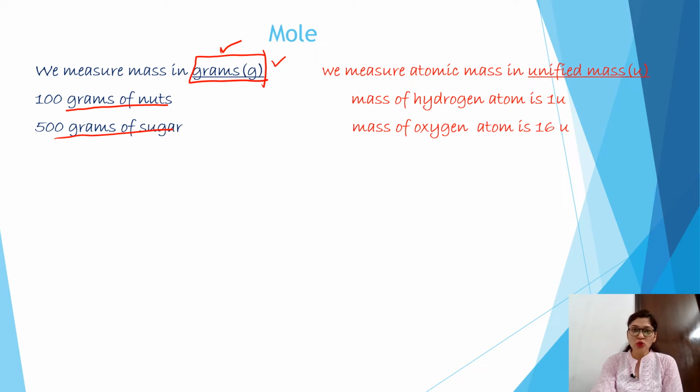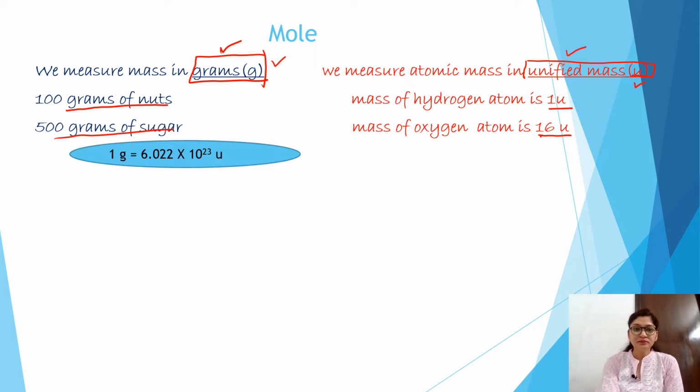So at the atomic level, we use the term for mass that is known as unified mass, which is depicted as U. If I say the mass of one hydrogen atom, then I say 1 U. The mass of oxygen atom is 16 U. Similarly, for nitrogen atom, we have to use the term unified mass.